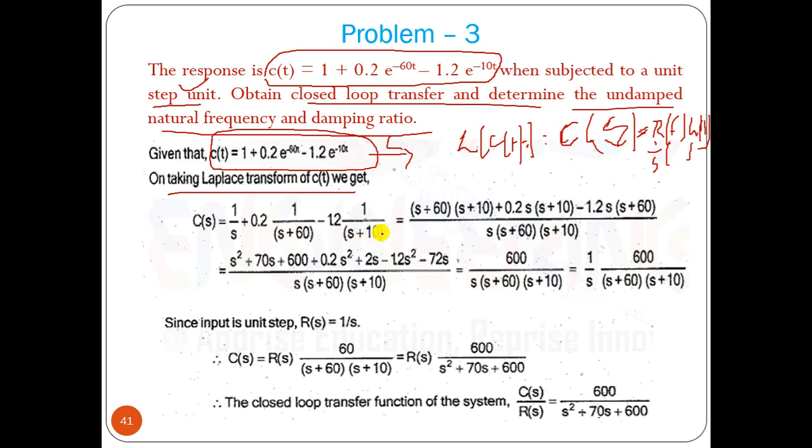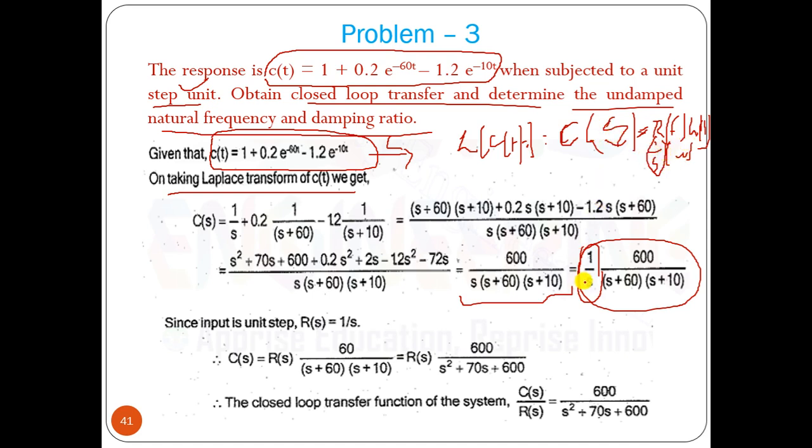Now we can multiply this and add these factors, and ultimately we get this expression. We are taking this 1 by s separately. Why? Because R(s) equals 1 by s. That is why we make this factor separate, and whatever remains will be C(s) by R(s).